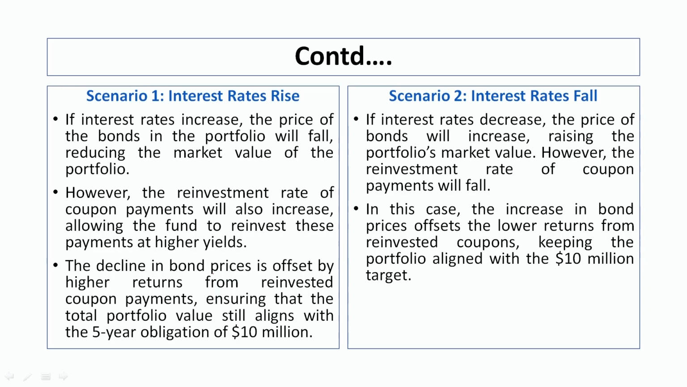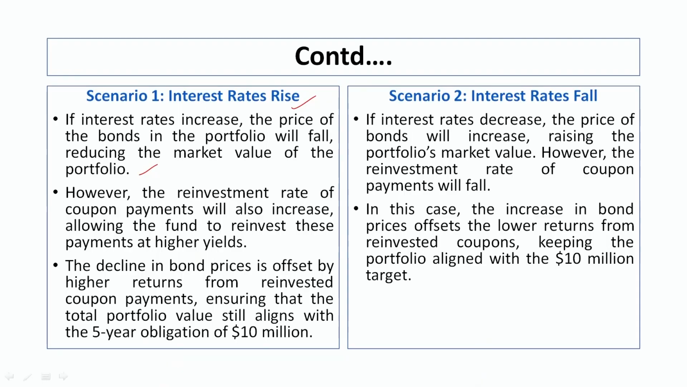How can it be done? First scenario, when interest rate rises. So, we already know that if the interest rate increases, the price of the portfolio will fall, reducing the market value of the portfolio. Okay. So, what will happen next? There is reinvestment risk, but in this case there is no reinvestment risk because the interest rate is high and bond prices are falling. We have this particular portfolio of 3 bonds which is not aligning with the market condition, but whatever coupons we are generating, we are reinvesting at a higher rate. So, overall the portfolio will be managed with the help of this immunization process.